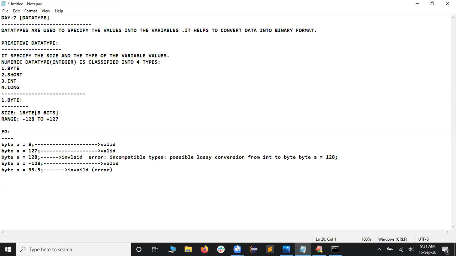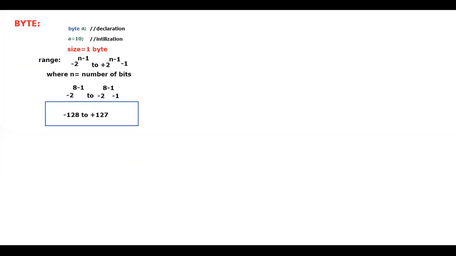Let me go to the screen now. Let me take you to the screen. So this is all about the byte. With respect to the byte, I want to explain the internal implementation now. Observe carefully. How data is actually stored inside the byte is what I'm trying to explain now.